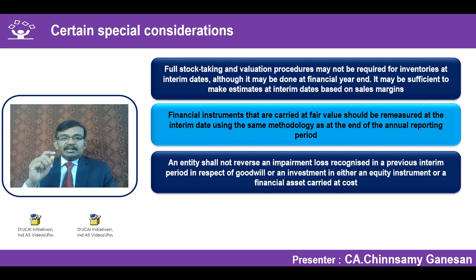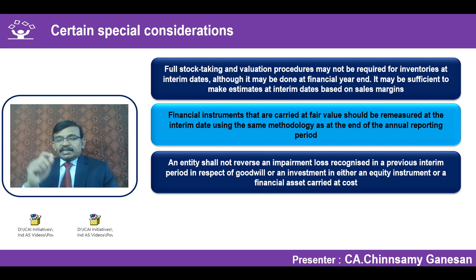Suppose you have recognized an impairment loss in the previous interim period with respect to goodwill. Can I reverse it because the circumstances have now improved? A reversal of an impairment loss recognized for goodwill is prohibited according to Ind AS 36.